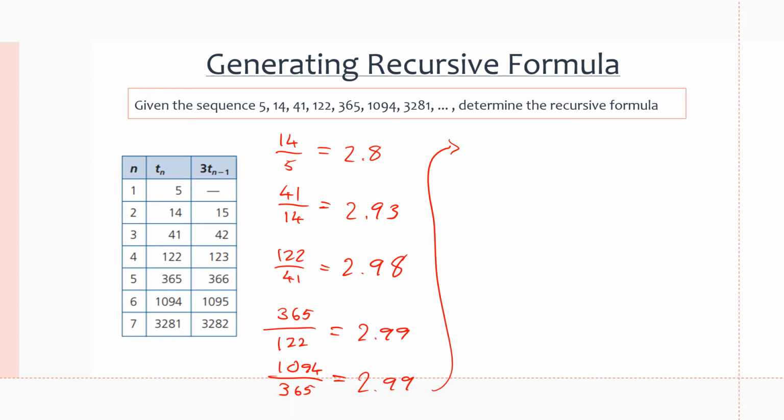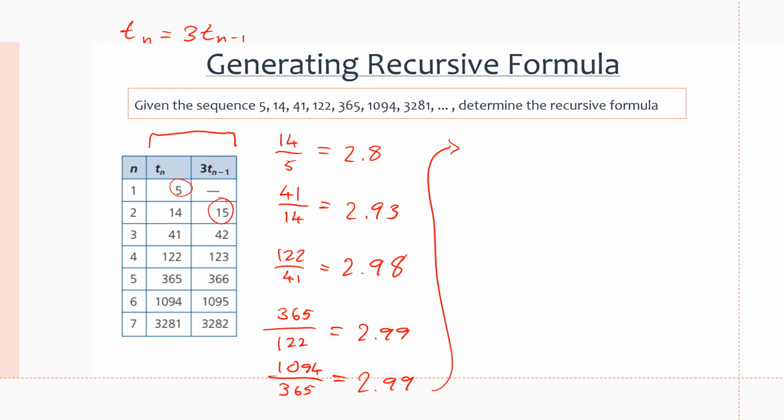So if we, again, solve this question by reasoning, let's pretend that our recursive formula is Tn equals 3Tn minus 1. So we need to multiply the previous term by 3 to get the next, because our ratios are very, very close to 3. If we do that, and we put it in a table, if we take Tn, to get the next term, we multiply by 3. To get T of 2, we multiply T of 1 by 3, so 5 times 3 is going to get us 15.